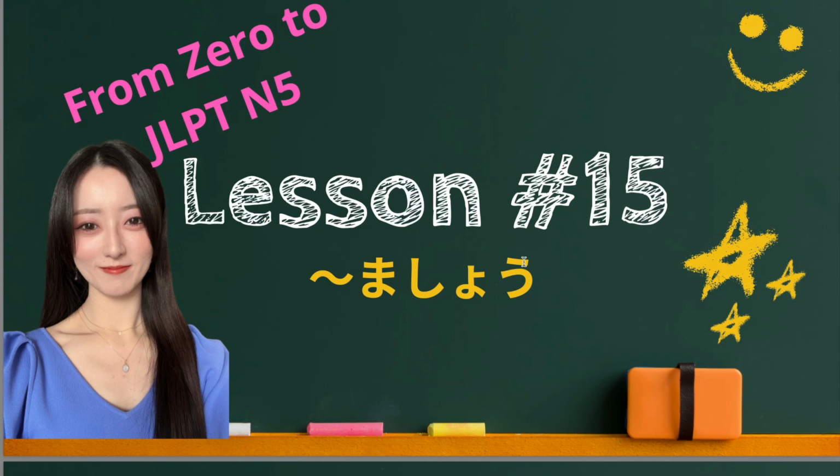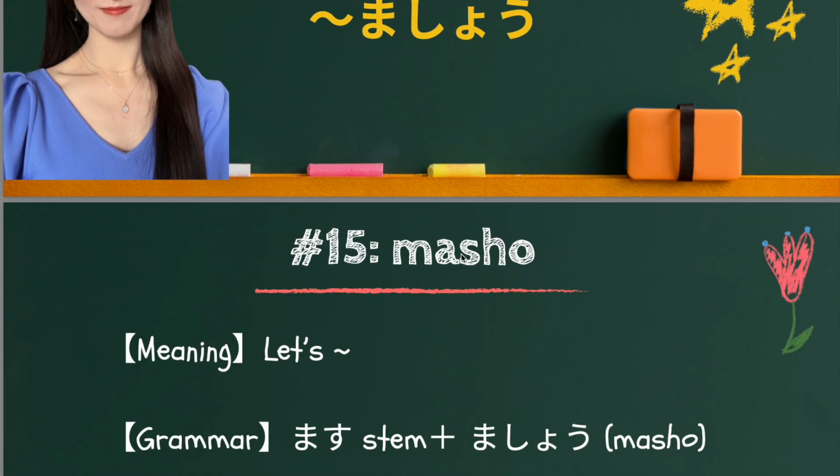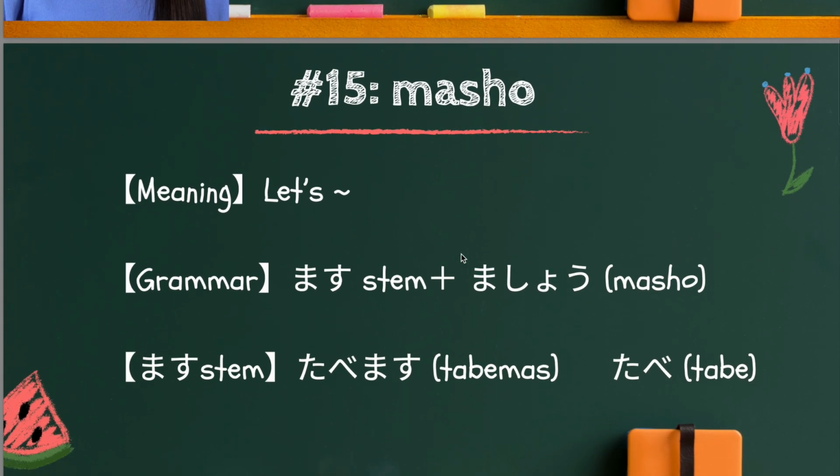From 0 to JLPT N5, this is lesson 15. So today we will move on to this grammar format, ましょう. ましょう means let's do something in Japanese. Using this grammar format, you can say things like let's go to the park, let's drink coffee, let's eat sushi, and so on. And the grammar format is very simple.